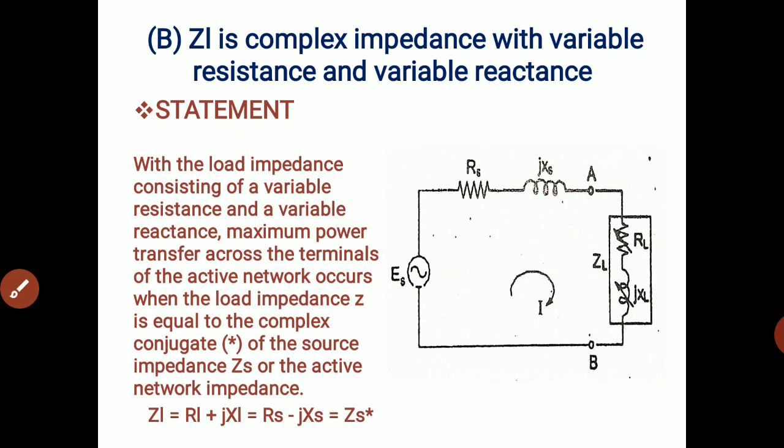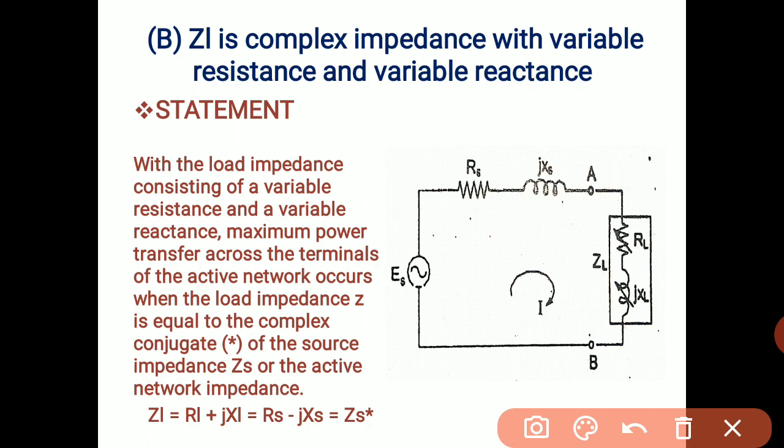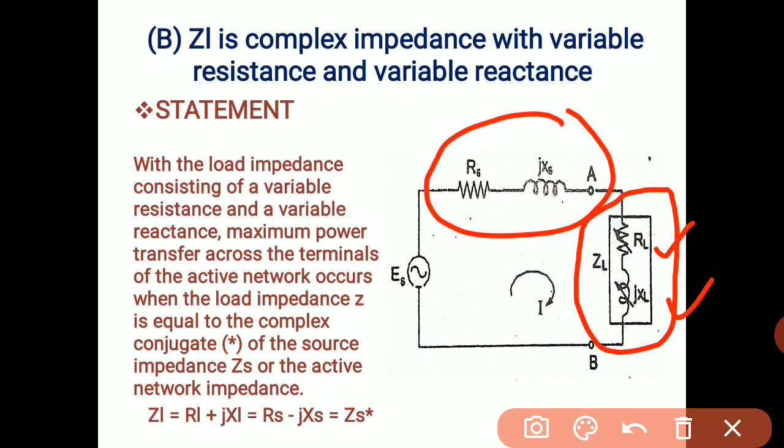Point number B, or this second configuration, is where ZL is a complex impedance with variable resistance and variable reactance. So ZL is a combination of resistance and reactance, both variable, RL and JXL. So we can write ZL equals RL plus JXL, and the source will remain the same as in the first case. So the statement is that with the load impedance consisting of variable resistance, that is RL,